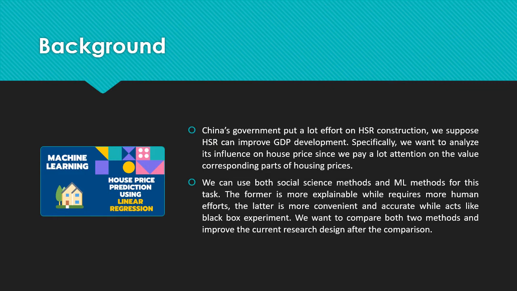We can use both social science methods and machine learning methods for this task. The former is more explainable while it requires more human effort. The latter is more convenient and accurate while it acts like a black box experiment. We want to compare both methods and improve the current research design after the comparison.